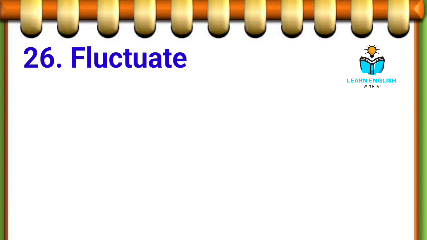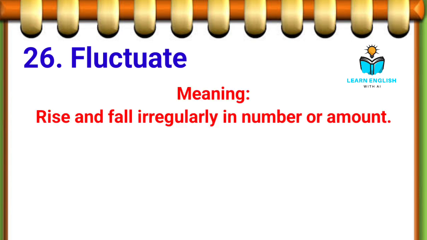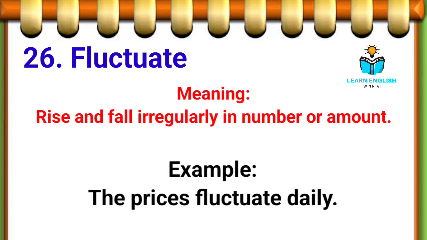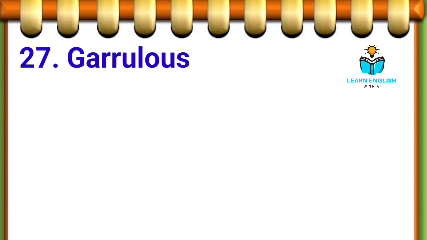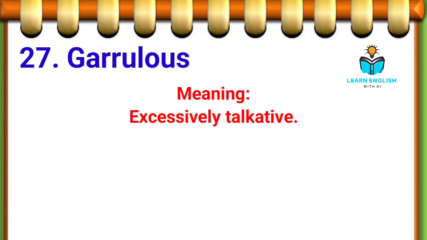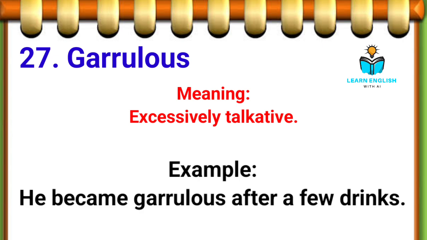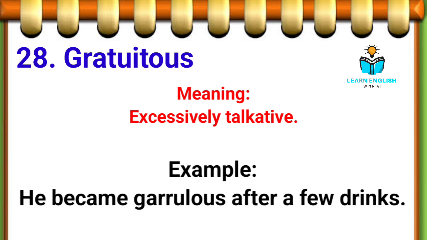26. Fluctuate, rise and fall irregularly in number or amount. Example: the prices fluctuate daily. 27. Garrulous, excessively talkative. Example: he became garrulous after a few drinks.